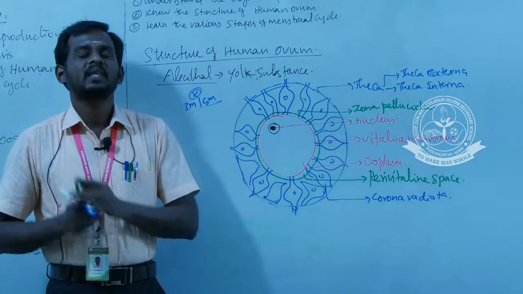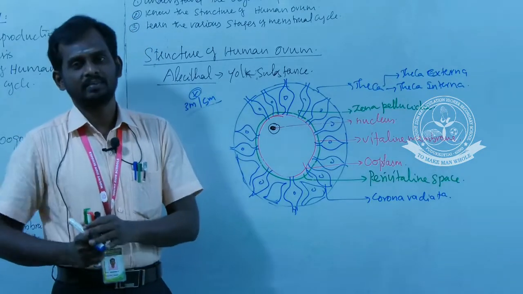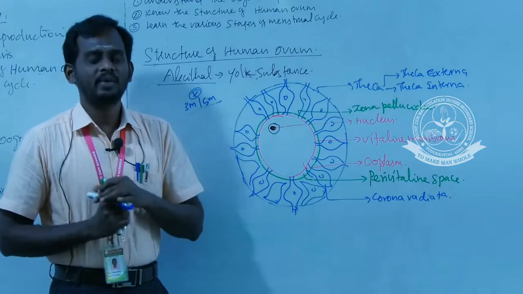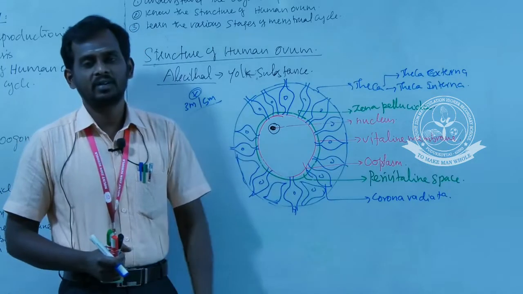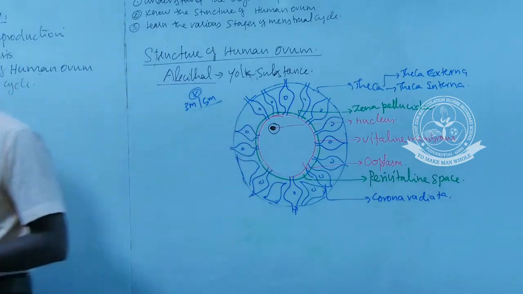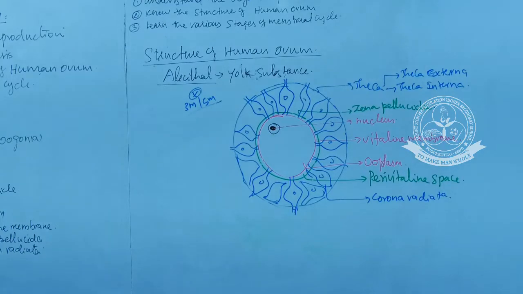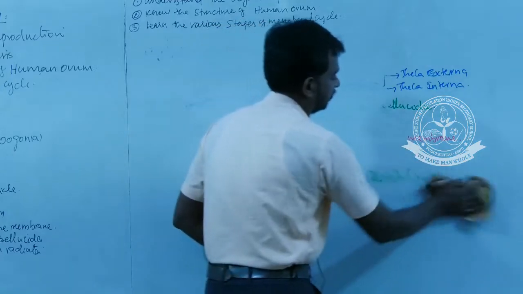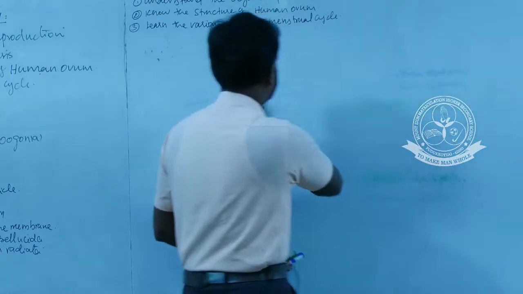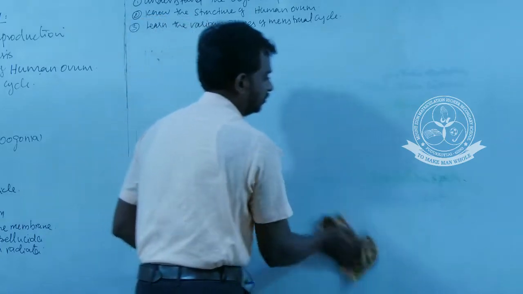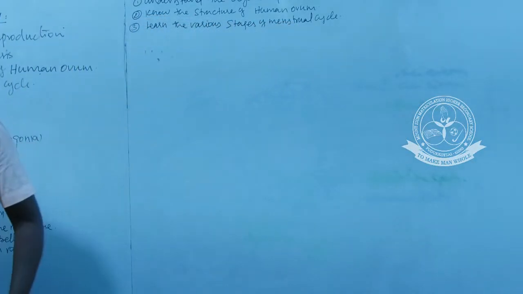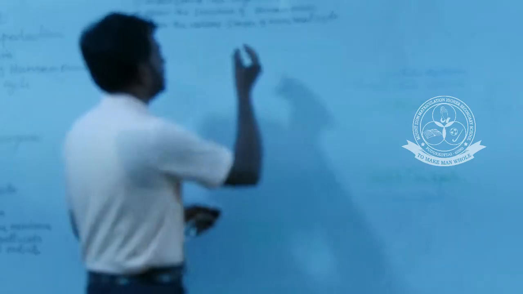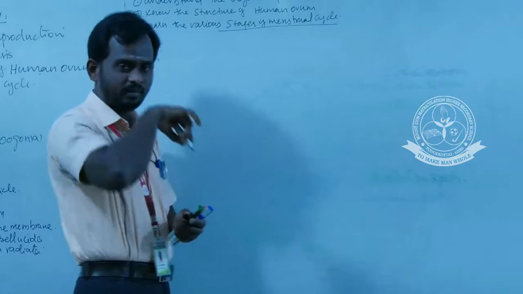Okay. Next, the last part of this section, the menstrual cycle. What is the role of the menstrual cycle in the formation of the egg? The next part is the various stages of the menstrual cycle.